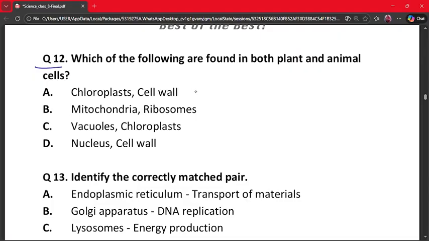Our correct answer is option B, because both plant and animal cells respire. So mitochondria help in respiration and ribosomes make protein. And cell wall and chloroplast are plant specific. So option B is the correct option.